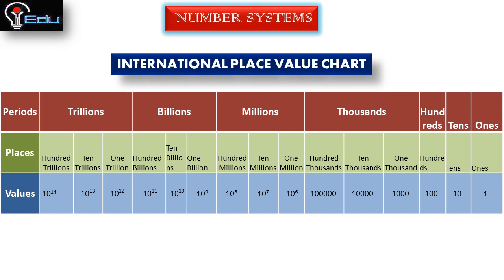So 1 billion is equal to 10 to the power of 9, and 10 billions means 10 to the power of 10, and 100 billions means 10 to the power of 11, and this belongs to the billions. And next is the trillions period. 1 trillion means 10 to the power of 12, 10 trillions means 10 to the power of 13, 100 trillions means 10 to the power of 14. So this is the international place value chart.